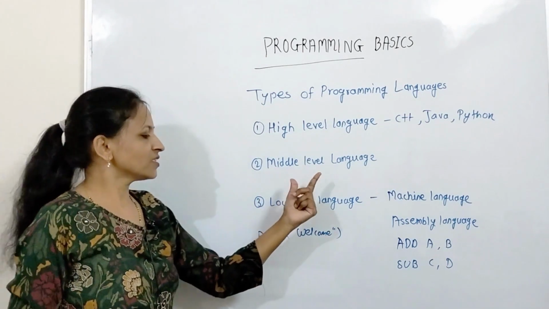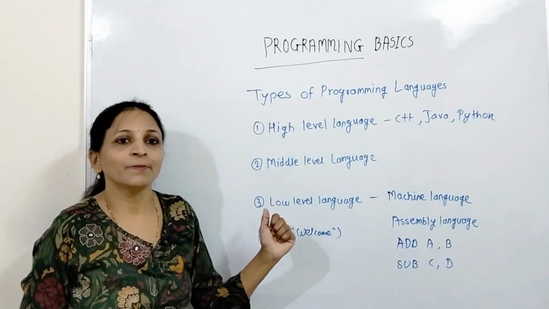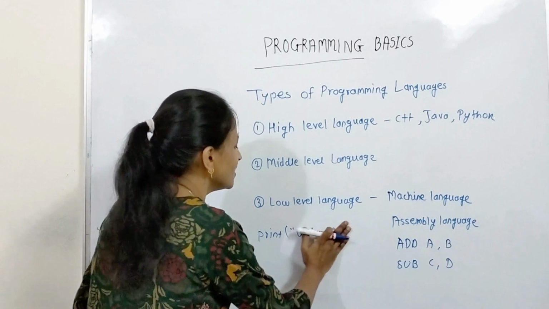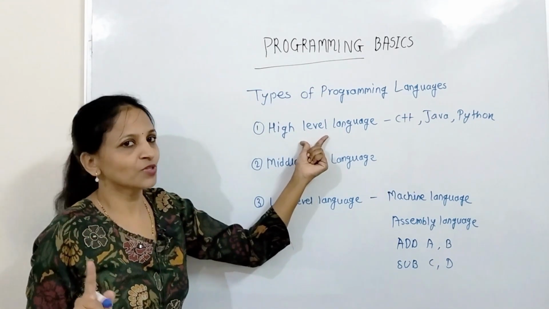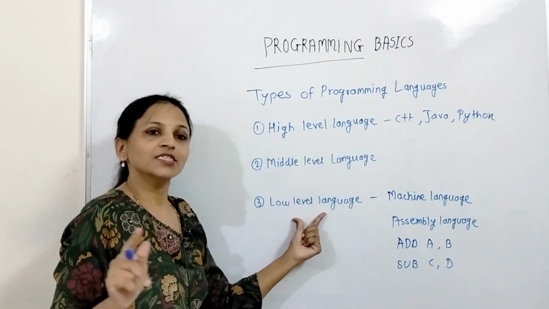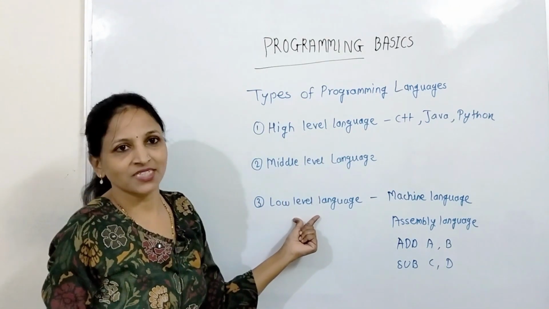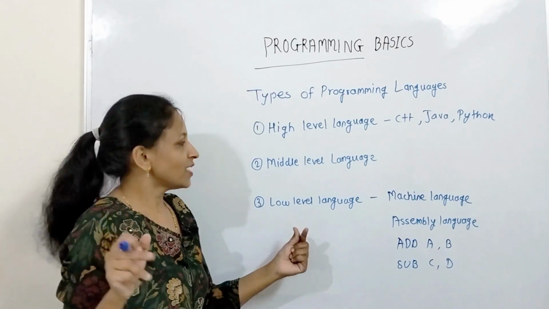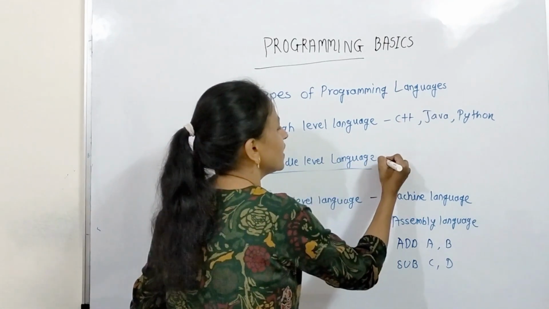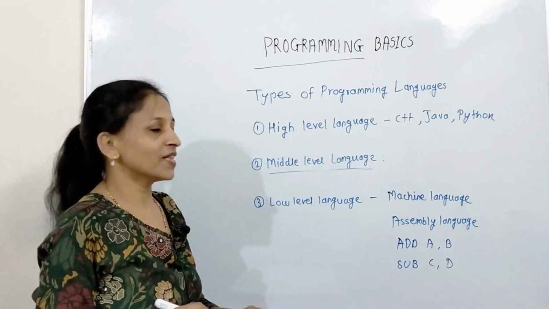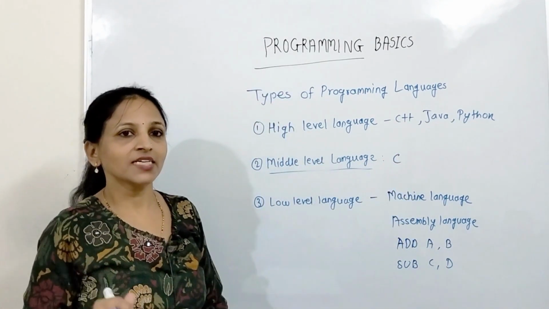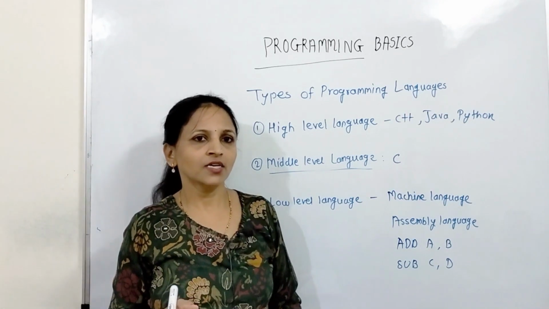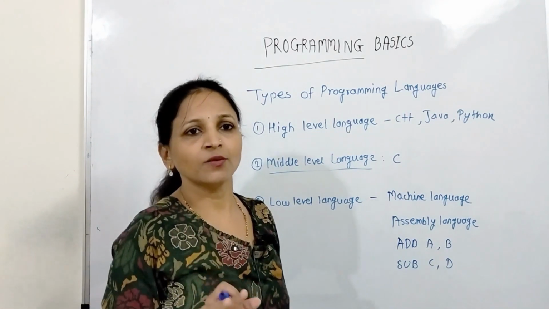Now what is this middle level language? Middle level language is in between these two. Means it is easy for the human to write code and it is easy for the machine to execute code. Getting? That is the first thing for middle level languages. There is an example: C language is called a middle level language because C language instructions are easily understandable by the programmer.